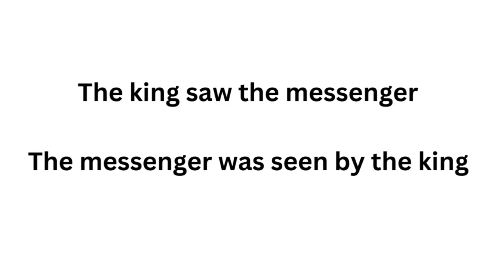The king saw the messenger. The messenger was seen by the king. These sentences effectively mean the same thing, but grammatically they are different. In the first, the king is the nominative. He's in charge of the verb. The messenger is the accusative. In the second sentence, the messenger has become the nominative. The messenger is the grammatical subject of that sentence.